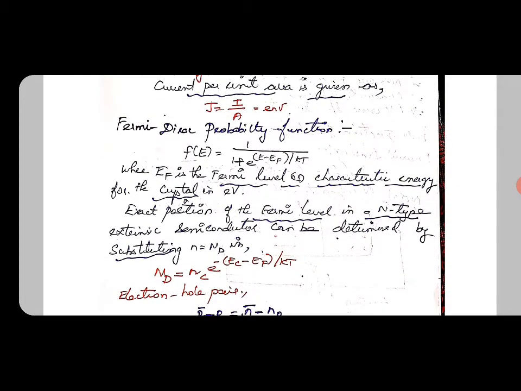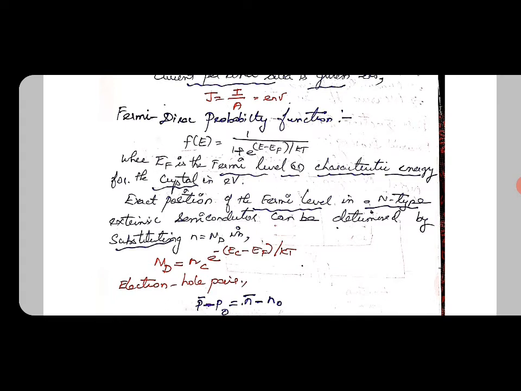Next we can see about the Fermi-Dirac probability function. We have already seen that the Fermi-Dirac function can be given by the equation f of E is equal to 1 divided by 1 plus e power (E minus Ef) by kT. Here Ef is the Fermi level or characteristic energy for the crystal in electron volt.